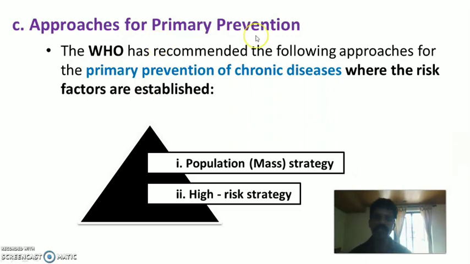So next is the approaches of primary prevention. The World Health Organization has recommended the following approaches for primary prevention of chronic diseases. So we can use primary prevention even for chronic diseases, as WHO recommended two measures: one is population strategy and the second one is high risk strategy. So these are the two important approaches of primary prevention according to WHO recommendations.